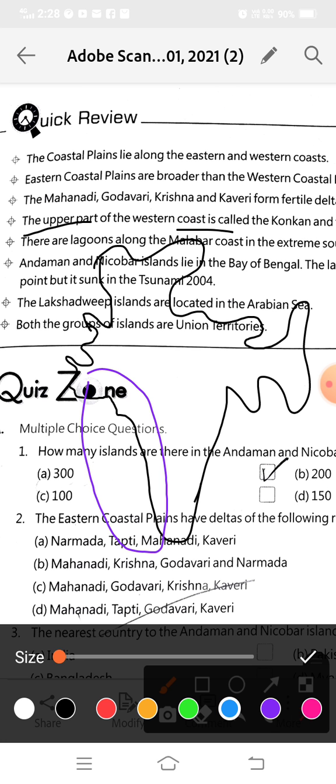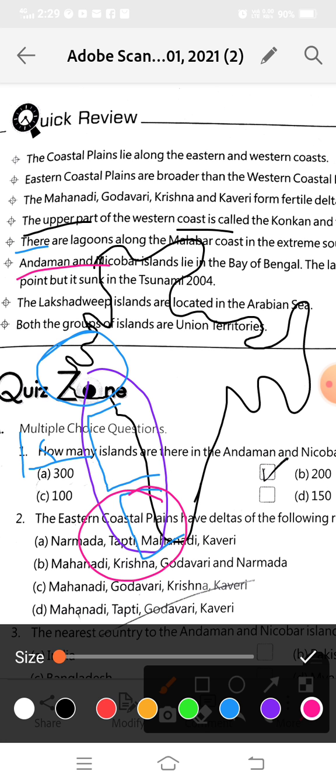From here to here we know it as the Konkan. And this northern part is called the Gujarat coast. And below the Konkan coast here is the Malabar coast. There are lagoons along the Malabar coast. In the extreme south we have lagoons in the Malabar coast. Here is our Malabar coast and we have many lagoons. Now the next is Andaman and Nicobar Islands.